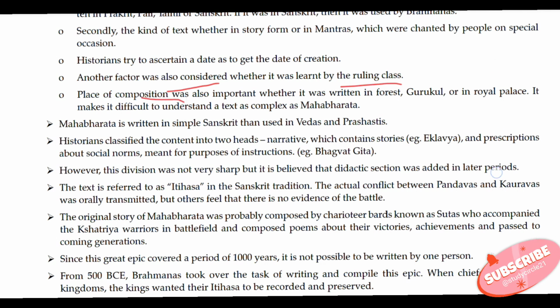Place of composition was also important, whether it was written in a forest, gurukul, or in a royal palace. It makes it difficult to understand a text such as the Mahabharata. Mahabharata is written in simple Sanskrit, unlike that used in the Vedas and Prasastis. Historians classify the content into two heads.